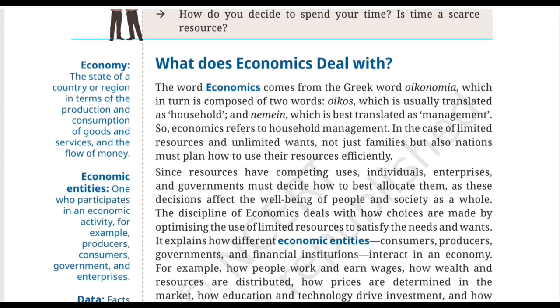Okay, so moving further, the discipline of economics deals with how choices are made by optimizing the use of limited resources to satisfy needs and wants. So, class 9, this is one of the most important sentences of this section. If you get a question, what does economics actually deal with? This sentence gives you the heart of the answer. Economics studies how choices are made with the help of limited resources to satisfy needs and wants.